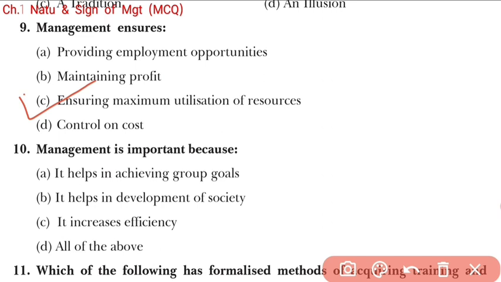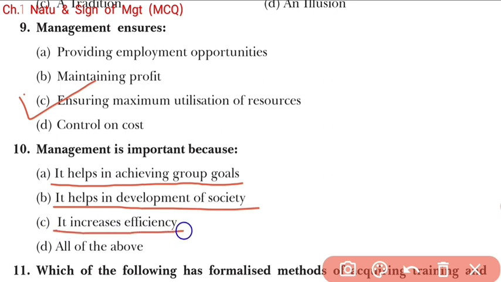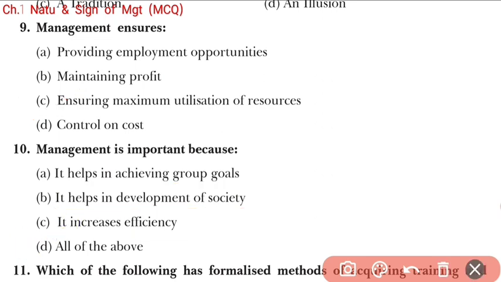Now come back to question number 10. Management is important. Why important? It helps in achieving group goals, right answer. It helps in development of society, that is also a right answer. And then C, it increases efficiency. Students, now you can see these are the importance of management, the heading of importance of management is given. So all these three points are the importance of management. So all are correct, students. Option number D, all of the above.